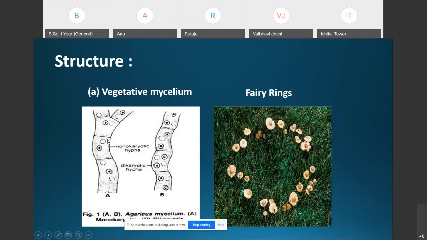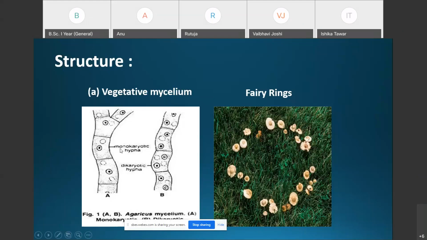We will discuss how exactly the basidiospores are formed in the reproduction of Agaricus. Just remember that the primary mycelium of Agaricus develops from the germination of the basidiospore. It is hyaline, which means transparent, and in this photograph you can see it is septate, since transverse septa or partition walls are present, and it is monokaryotic.